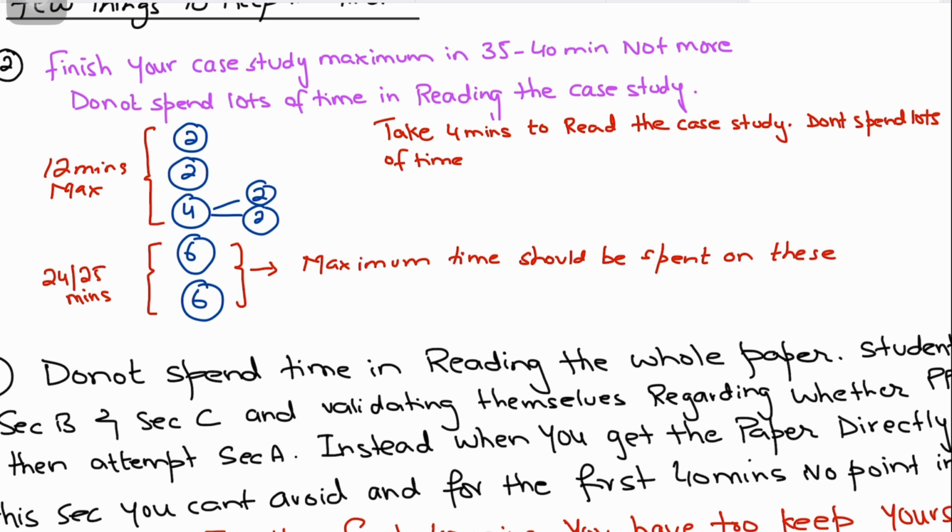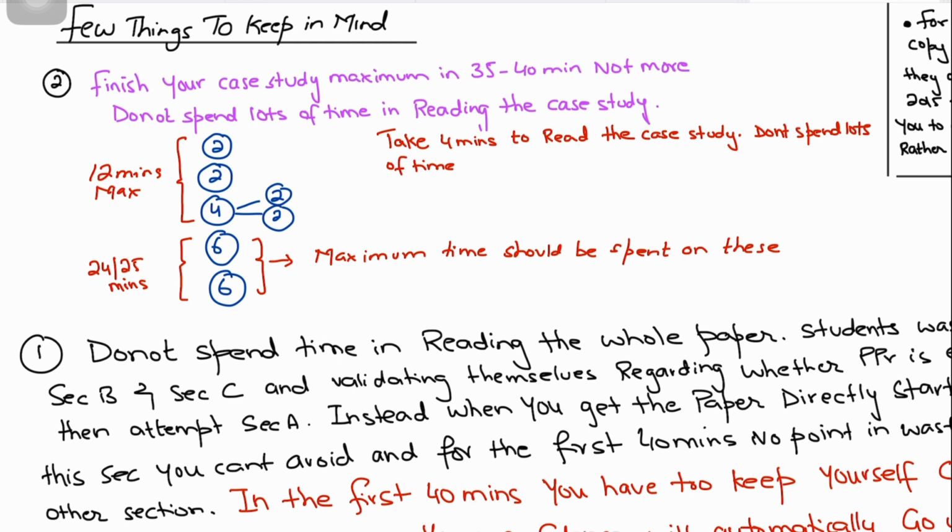So the knowledge that you have to apply is coming directly from the syllabus rather than directly coming from the case study itself. So you can quickly brush up the case study, quickly read through it, and then attempt the questions. As far as those questions are concerned, what is happening to the GDP data or the current account data, or what has happened to the inflation values from this year to that year, over there you can read the paragraphs again, or you can read the table again, in whatever format the data is given. So you see, maximum take 4 minutes to read the case study.